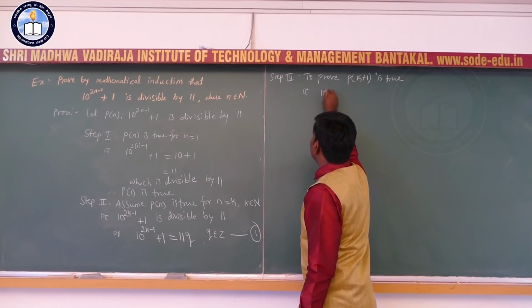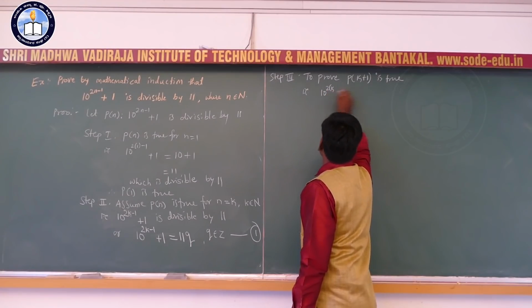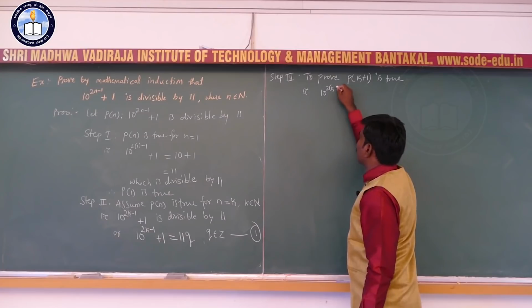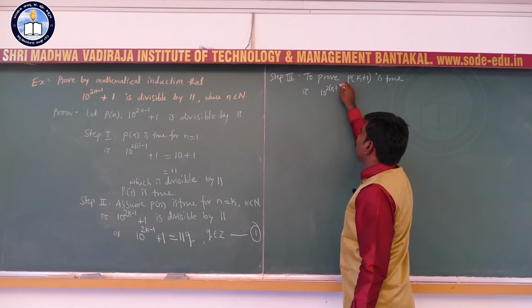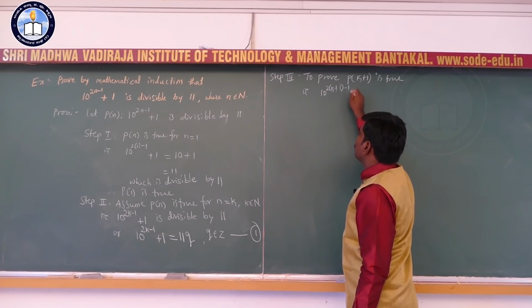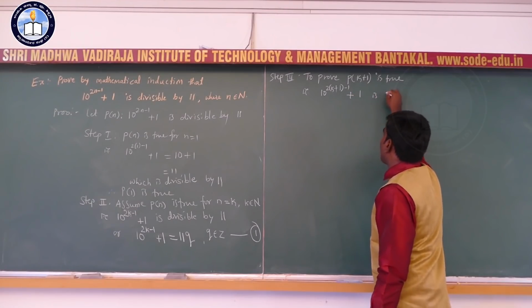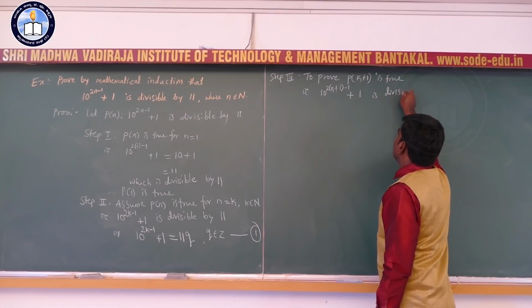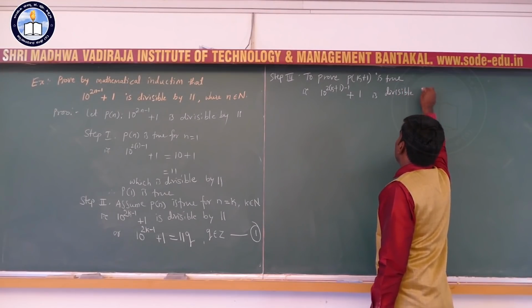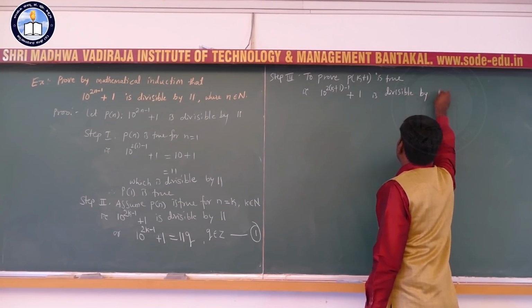That is 10 to the power 2 into k plus 1 minus 1 plus 1 is divisible by 11.